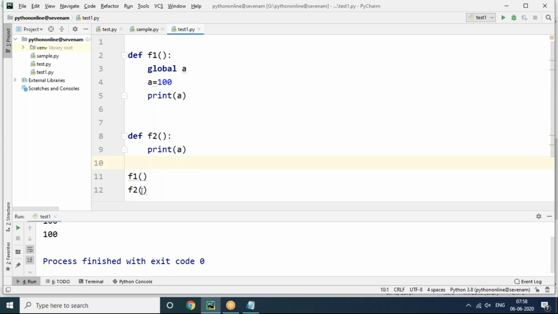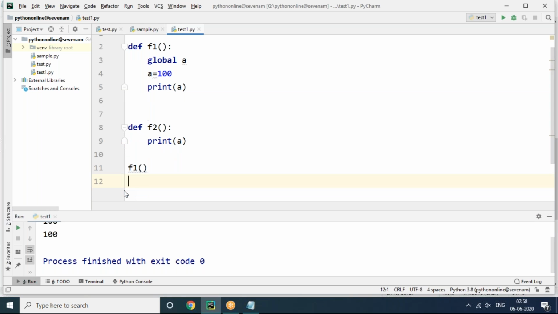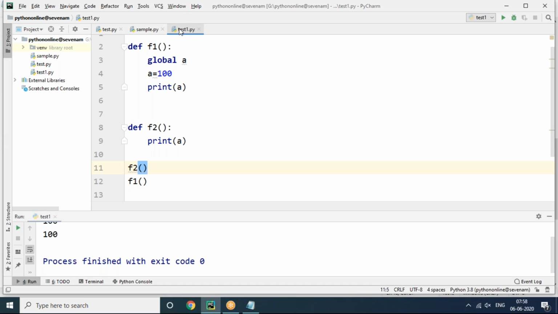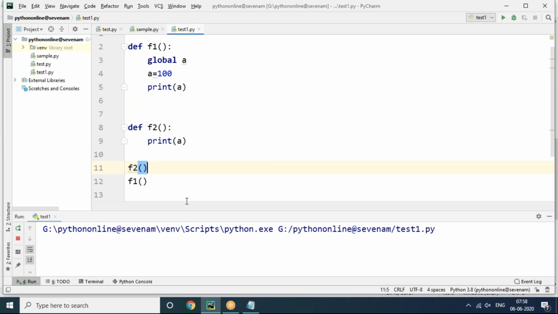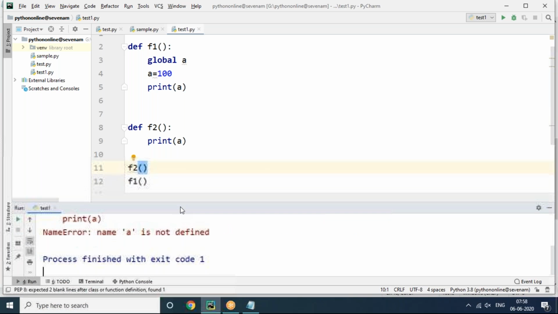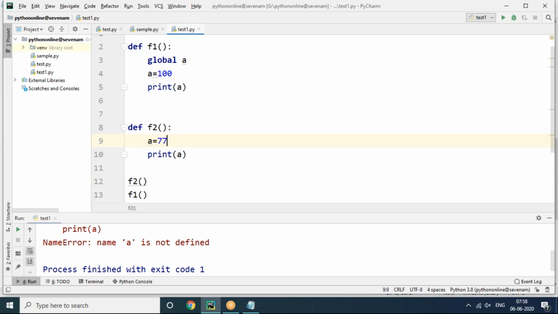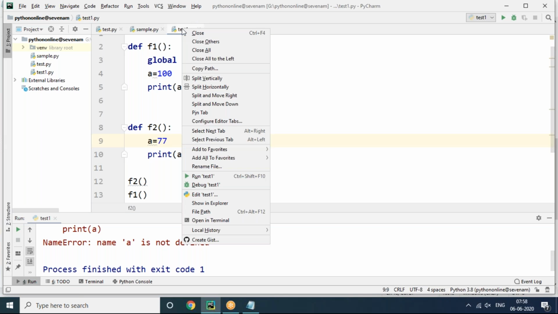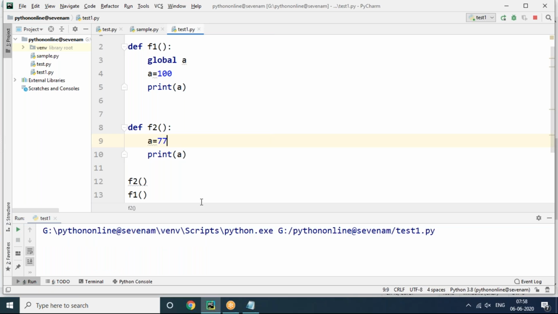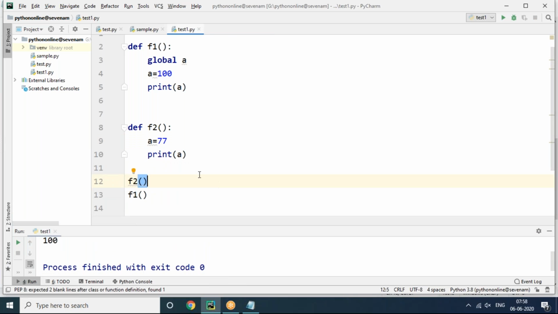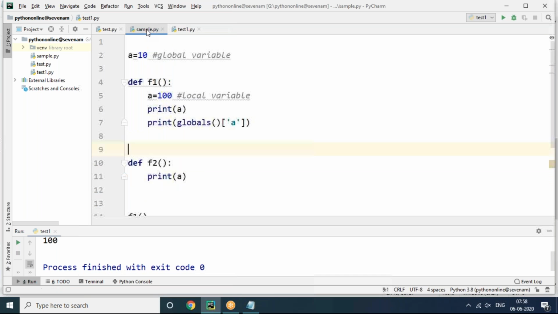But whenever you call the F2 function first, as this time I'm calling F2 function, when we run it, the variable name is not defined, so that's why it is not printing. If you print something here, a value 700 or 77, then F2 function depends on its own local variable value, and F1 function depends on the 100 value, like this.